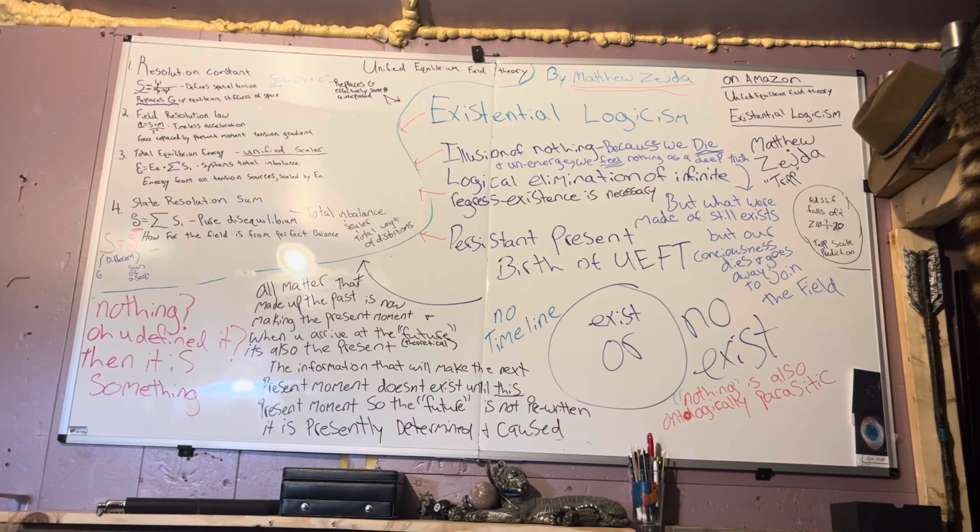Refuting counter-arguments. Let's recap a few common counter-arguments and see how the persistent present perspective addresses them. Objection: relativity proves all times exist. Refutation: relativity shows there's no single universal clock or present, but it doesn't prove that past and future are ontologically real things. It's entirely consistent to interpret relativity as describing how present events appear to different observers, each with their own frame of reference, without endorsing a block universe where all times exist at once.